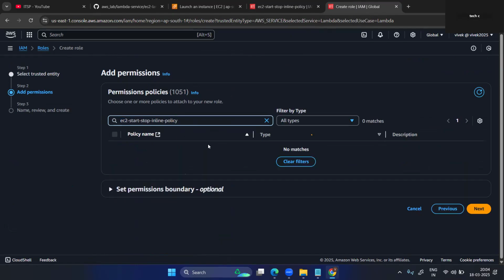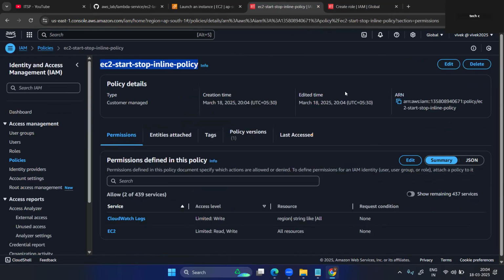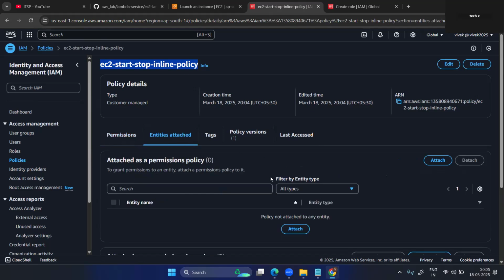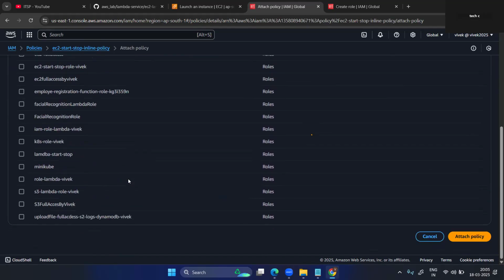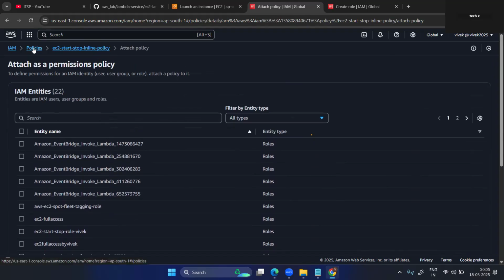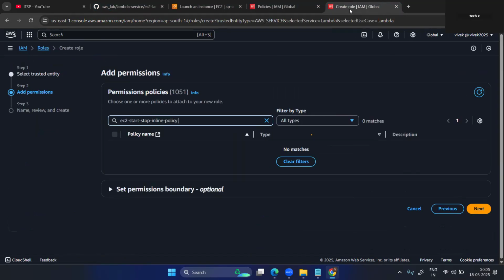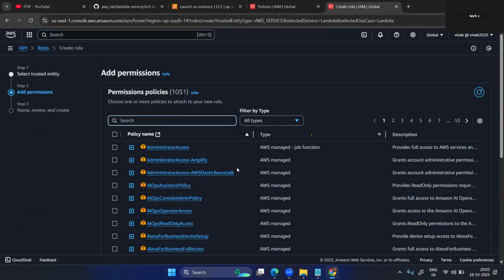Not there. Huh? Why is it not there? Global. Why is it not there? Permission, just to policy. Not required.